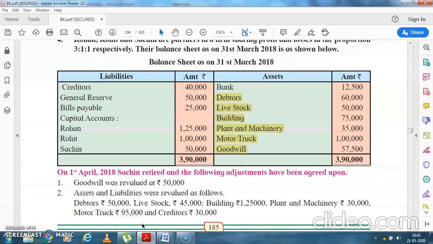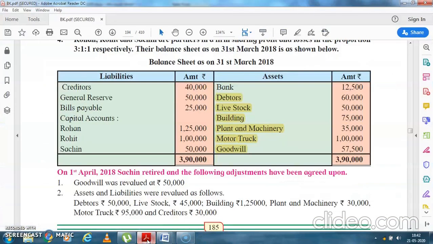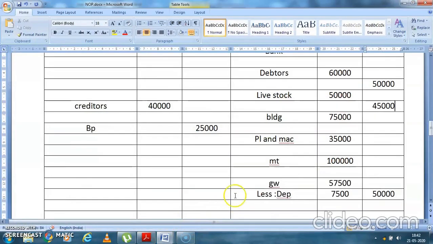Then debtor is 50, livestock is 45. So debtor is 50,000, livestock is 45,000. Then building is 1,25,000 and plant is 30,000.